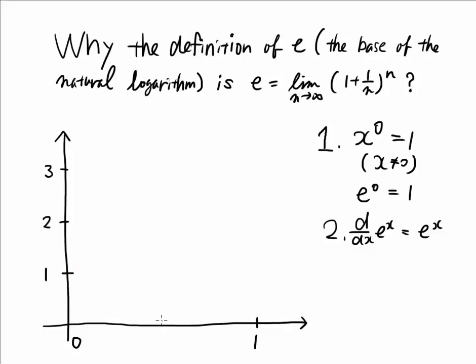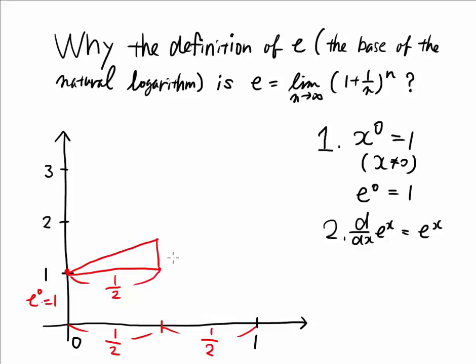So next step, I subdivide 0 to 1 into halves, and here is 1 over 2. Now start with the same, e to 0 is 1, and then I go half here, and here the derivative is 1, so 1 times 1 over 2 is 1 over 2. So this height is 1 plus 1 over 2.